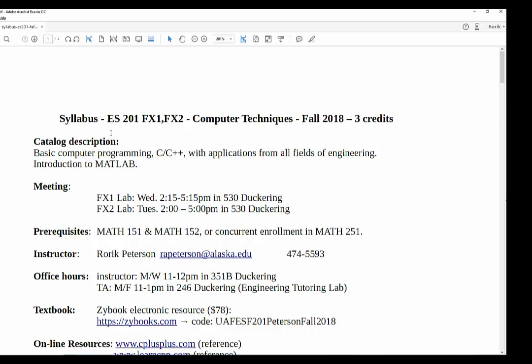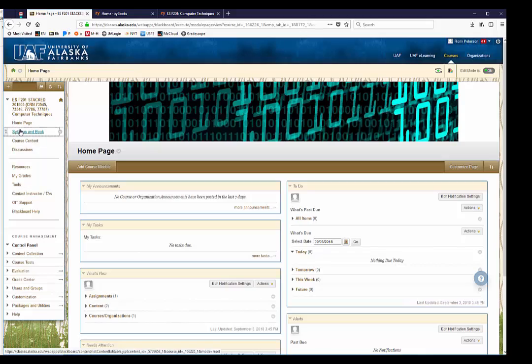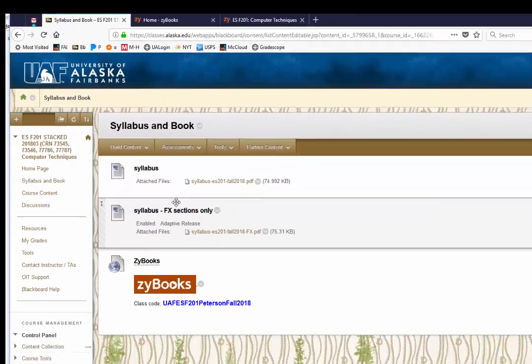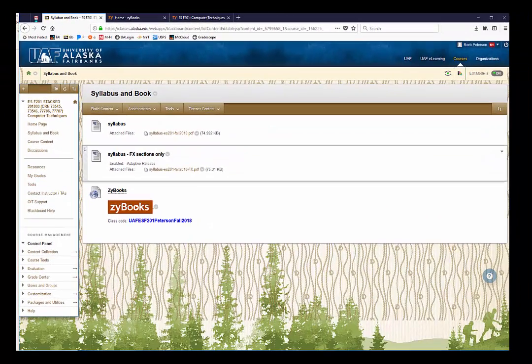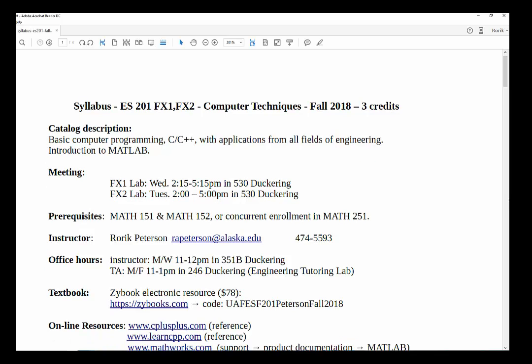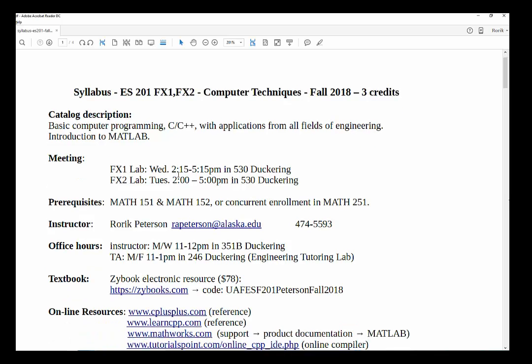First of all, there is a specialized syllabus for this class. In fact, if I click back over here, if you click on syllabus, you'll see I now have two syllabi listed. There's one that's for the online section, and that is the FX sections. In terms of the syllabus, it's largely the same as the in-class, except clearly there's no in-class lecture period.